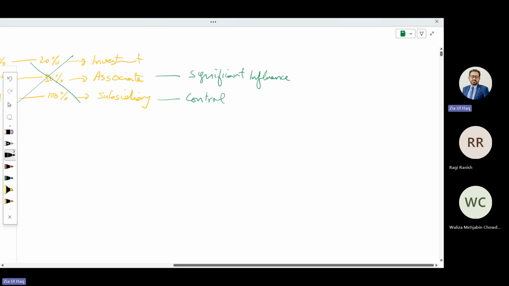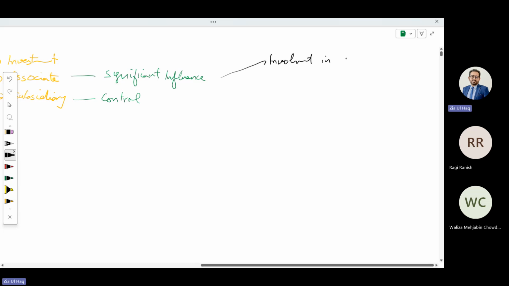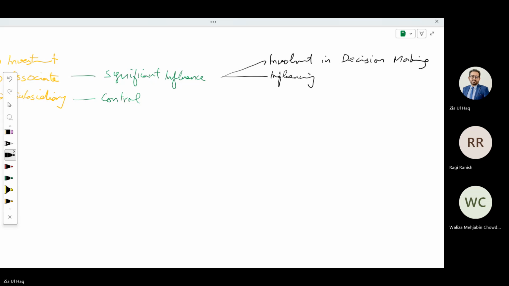Significant influence means involvement in decision making of the investee company, influencing the decision of the investee company. Obviously, you can influence when you're having a little bit higher shareholding.